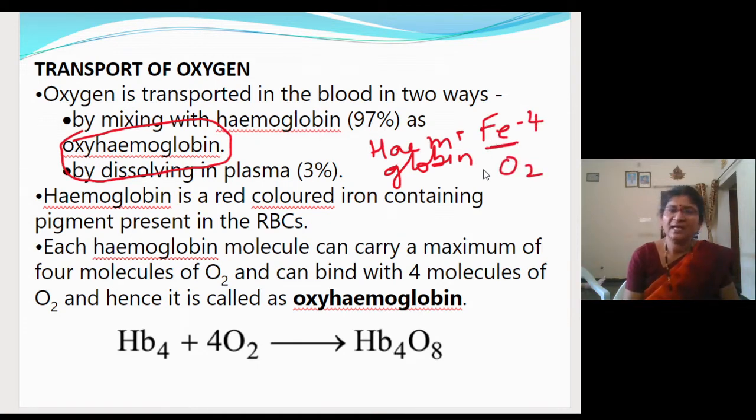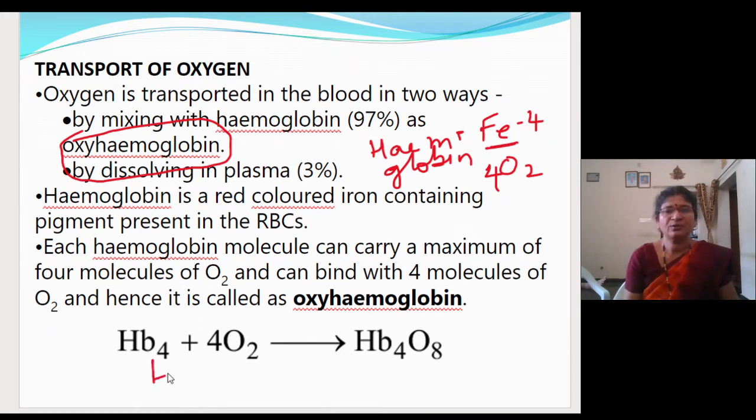Thus 1 RBC will carry 4 oxygen, forming oxyhemoglobin. So 4 Fe atoms will carry 4 oxygen molecules.